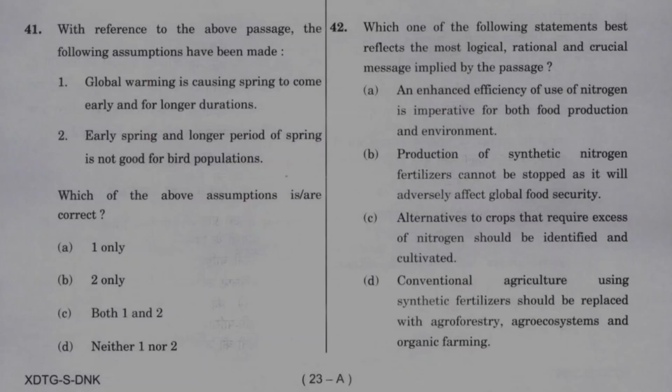Option number A is the correct answer. That is, enhancing the efficiency of use of nitrogen is imperative for both food production and environment.